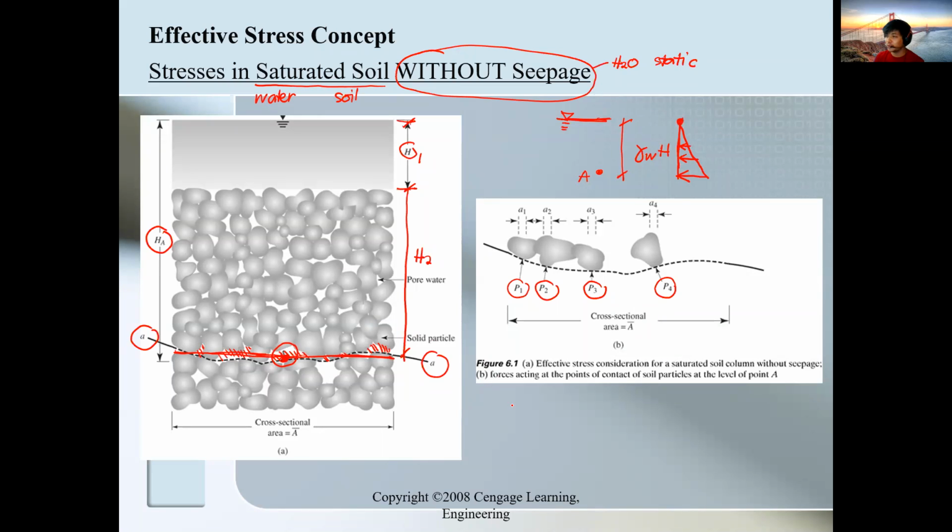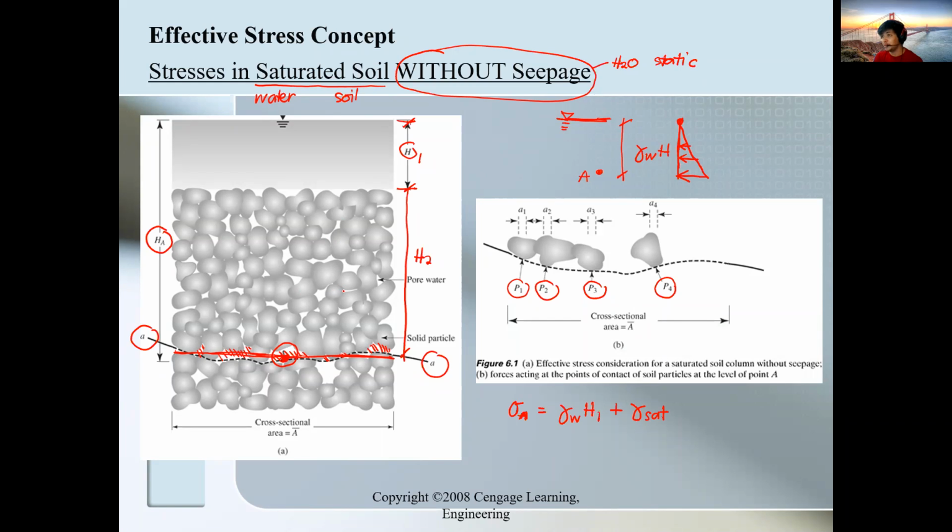Okay, so to solve the total stress, we use sigma. Stress is sigma, from your strength of materials. Sigma A, where A is the point of interest in the soil. Just the same as the concept in fluid mechanics, we take it layer by layer. So we have gamma water times H1, and then for the second layer, H2, it is gamma saturated times H2, because the coverage of H2 is saturated soil.